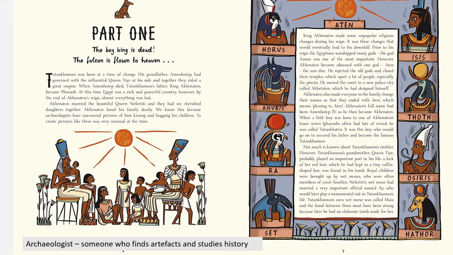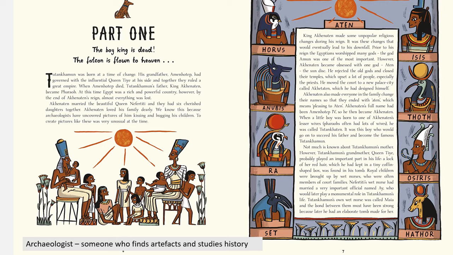Right, so here we have the book starting part 1. The boy king is dead. The falcon is flown to heaven. Quite a mysterious beginning for a book. We're just going to read this first page here, page 6 for now. Tutankhamun was born at a time of change. His grandfather, Amenhotep, had governed with the influential Queen Tai at his side, and together they ruled a great empire. When Amenhotep died, Tutankhamun's father, King Akhenaten, became pharaoh. At this time, Egypt was a rich and powerful country. However, by the end of Akhenaten's rule, almost everything was lost.